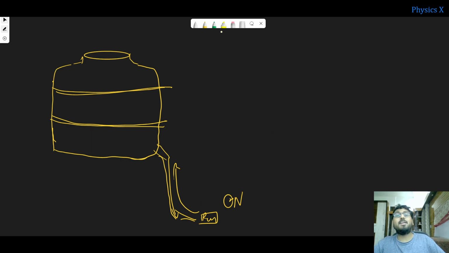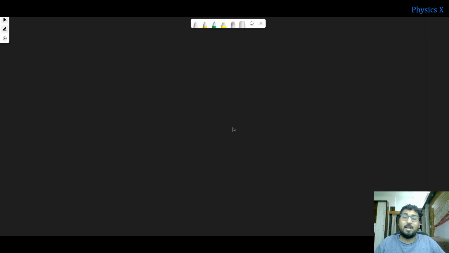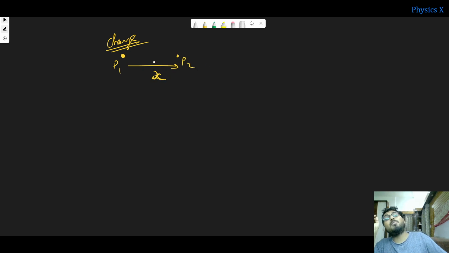A similar case you can consider in the case of an electric charge. Suppose a charge is here, and you need to bring this charge to some other position, at a distance x. This is the first position, P1, and this is the P2 position. You need to do some amount of work, as the pump was doing.